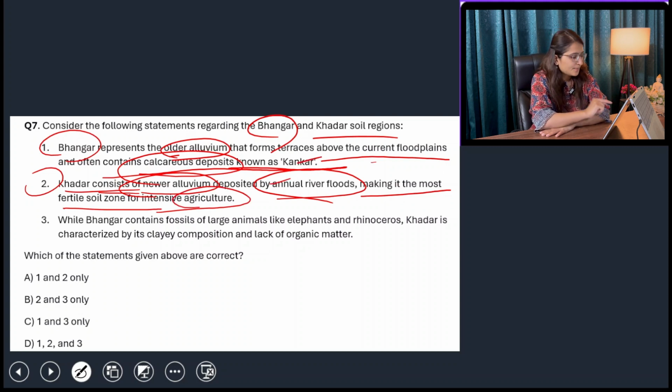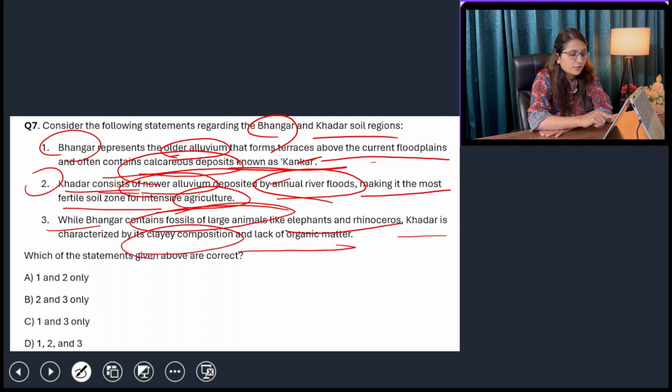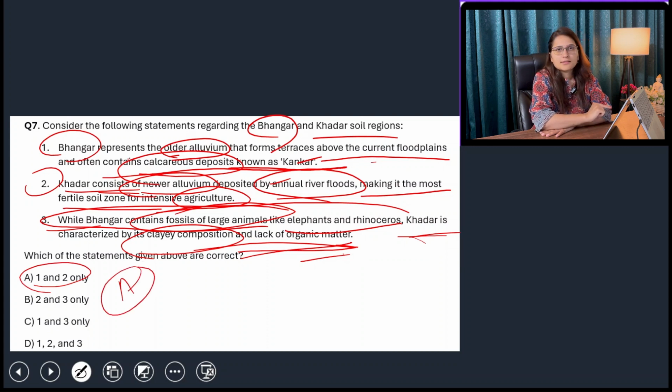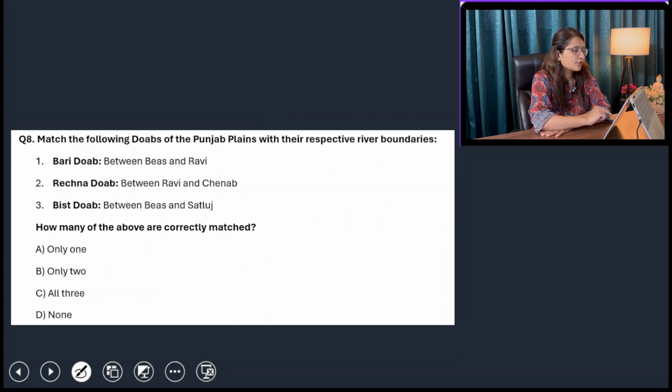The statement is right. While Bhangar contains fossils of large animals like elephants and rhinoceros, Khadar is characterized by its clayey composition and lack of organic matter. Khadar is very rich in organic matter because older alluvium is not there. Every time there will be newer alluvium, and there will be the presence of crops, the trees, etc. So whenever the amount of trees is more, organic matter will be in the soil. So that statement is wrong. The first is right, while Bhangar contains fossils of large animals, but the second one is wrong. So statements 1 and 2 are right, so option A will be your answer. Next is: match the following doabs of